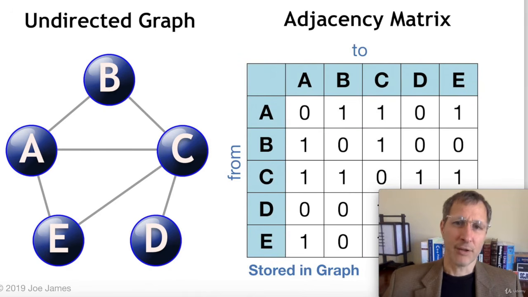Now, using the same undirected graph, we could implement this using an adjacency matrix. An adjacency matrix has all the from vertices and to vertices, and it puts a 0 where there's no edge and a 1 where there's an edge. So here we can see from A to B there is an edge. Since this is an undirected graph, this is a mirror image across the diagonal, as you might expect. So if A connects to B, then B also connects to A. And this 2D matrix would be stored in the graph object itself,